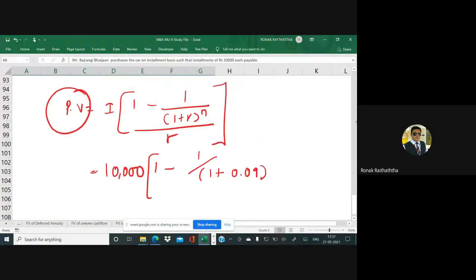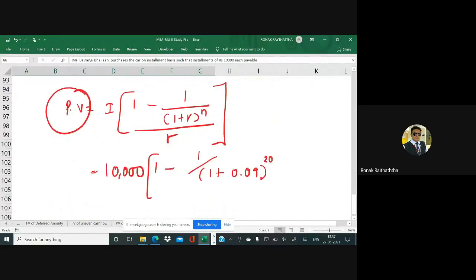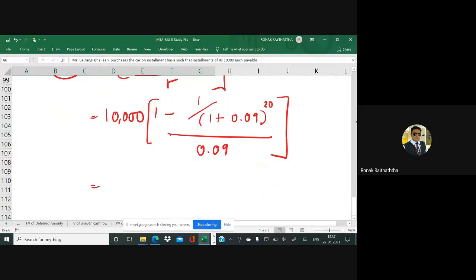And N would be 20, because we are right now in this annuity part. So for 20 years, this fellow is going to pay 20 installments. PV = 10,000 [1 - 1/(1.09)^20] / 0.09.